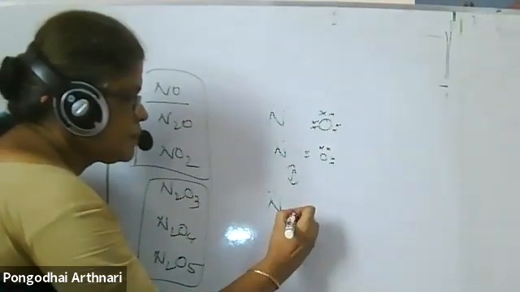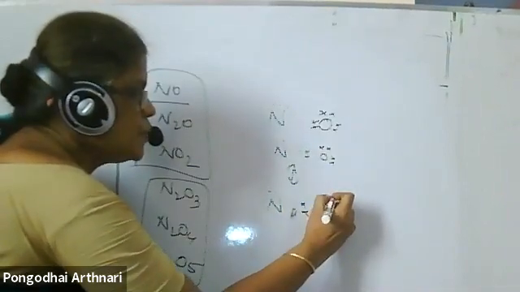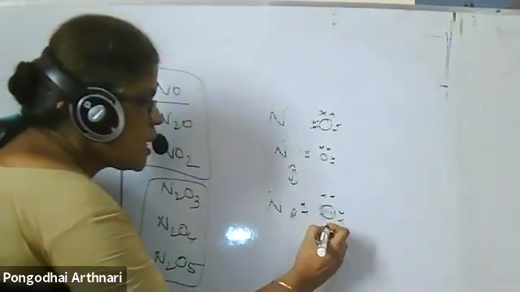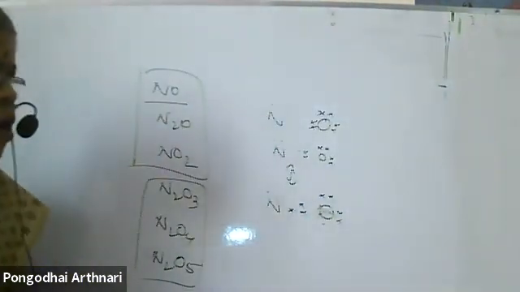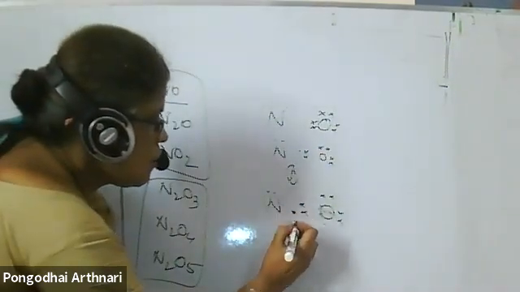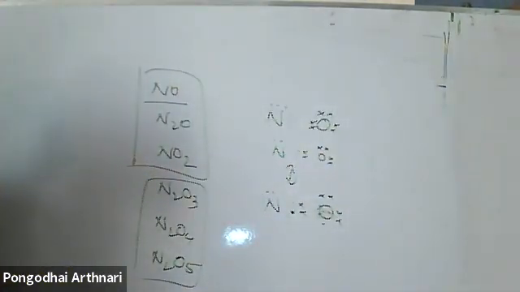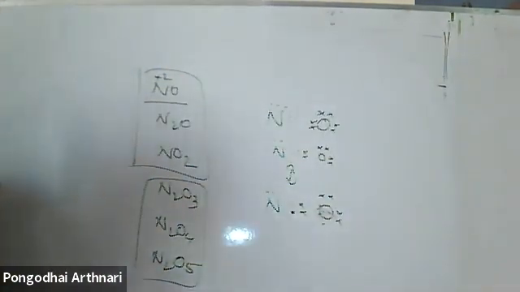You have to write the resonating structure too, and this electron comes over here. This is the resonating structure of NO, nitric oxide. The oxidation state of nitrogen is +2. Clear?